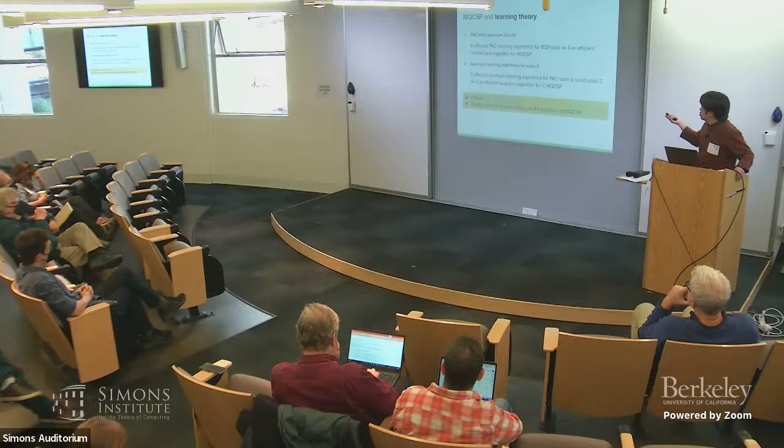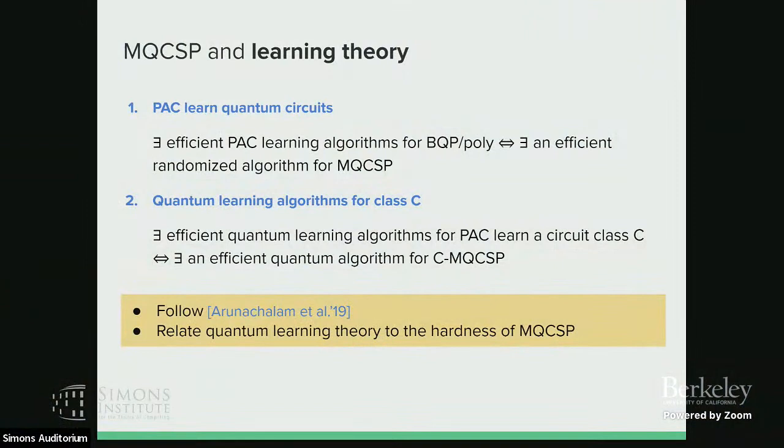And we can also generalize the result in CIKK16 to quantum PAC learning. Actually what we can show is that if you have an efficient classical PAC learning algorithm for BQP/poly, then it is equivalent to say there exists an efficient randomized algorithm for MQCSP. Or you can consider quantum learning algorithms. If you have an efficient quantum learning algorithm for PAC learning a circuit class C, where the circuit class can be a quantum circuit class or classical circuit class, then there is an efficient quantum algorithm for C-MQCSP.